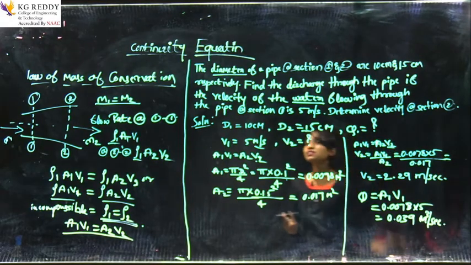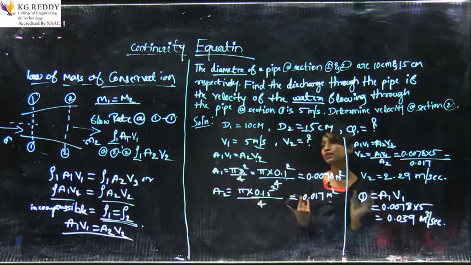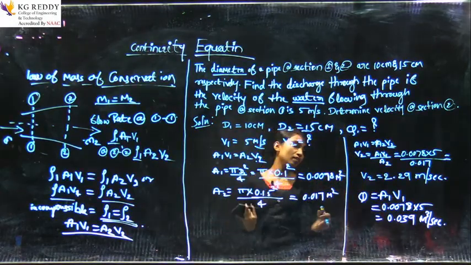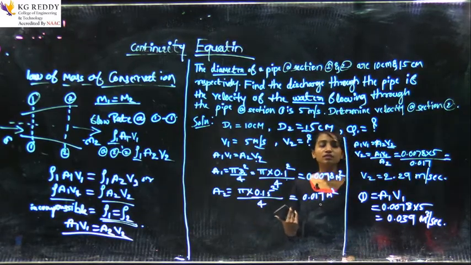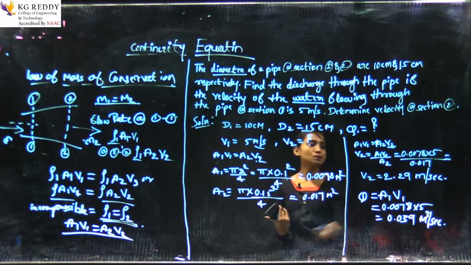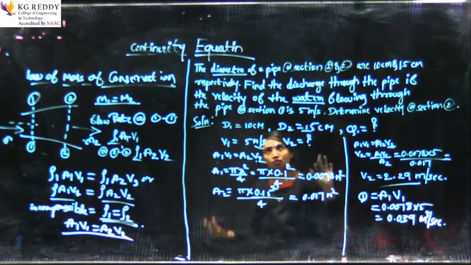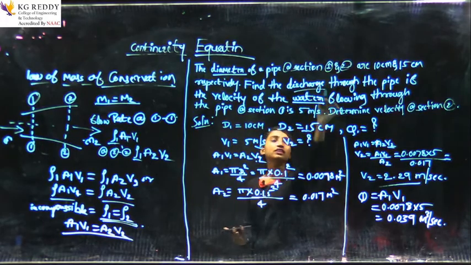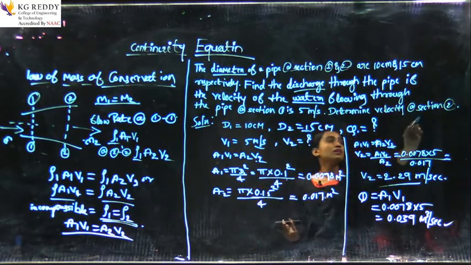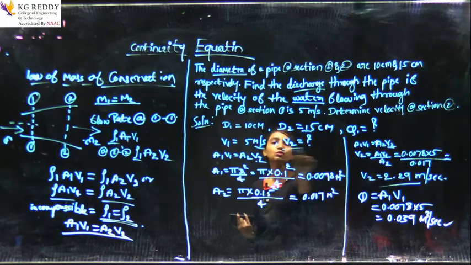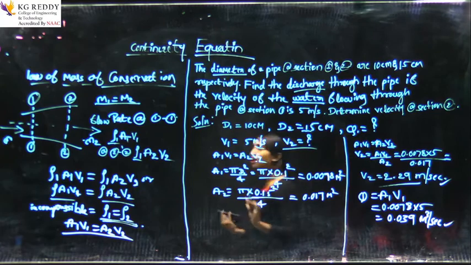Similarly you can find the discharge, but they did not ask, they asked the discharge only when the water enters the pipe. You can calculate the discharge with respect to V2 also. They asked to find the discharge and to determine the velocity at section 2, and V2 also we got. This is the continuity equation.